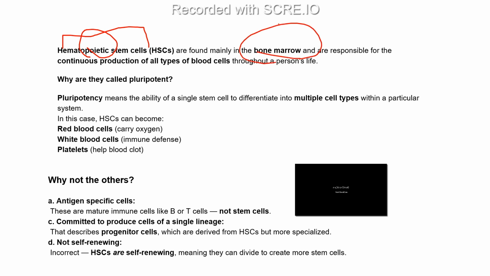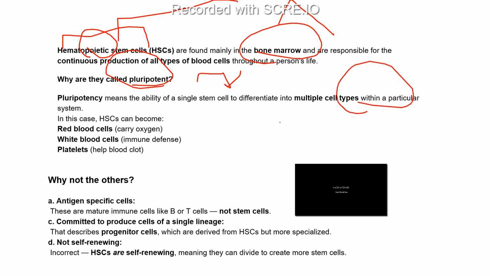We know that there are two kinds of lymphoid organs, bone marrow and thymus. Mainly this HSC is found in the bone marrow and they are responsible for the production of all types of blood cells. Why are they called pluripotent? Why not totipotent? Because pluripotency means the ability of a single stem cell to differentiate into multiple cell types within a particular system, right?